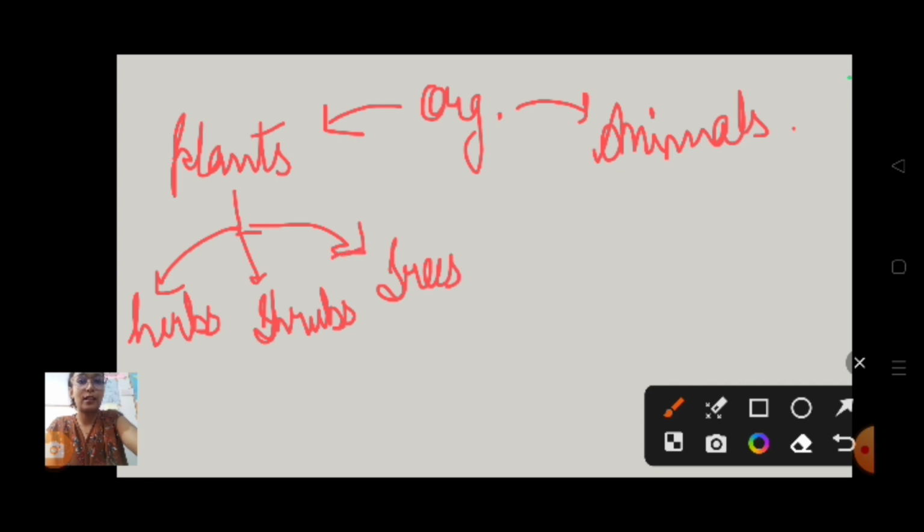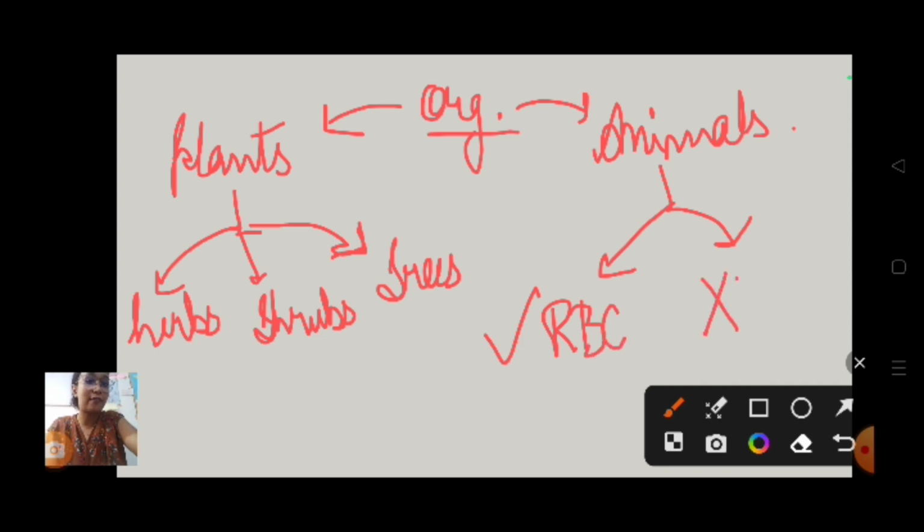And animals, he classified into the ones which have RBCs, red blood cells, and the ones which do not have RBCs. Are you getting my point? He was the one who first contributed to the classification process. Getting my point? Hopefully you are understanding.